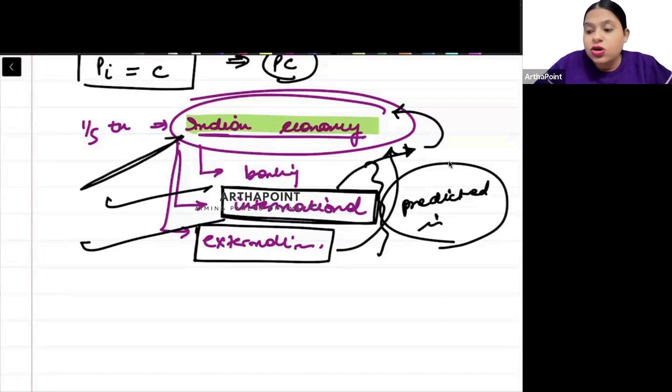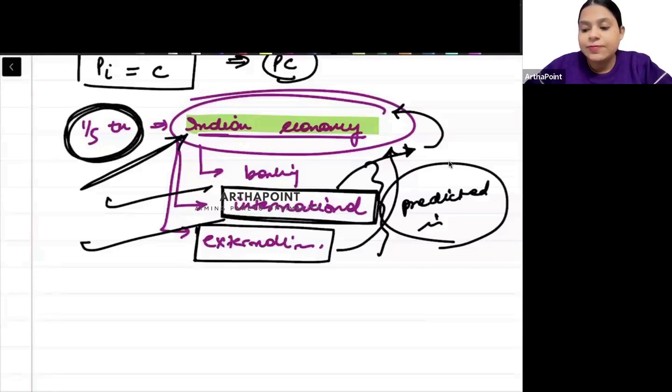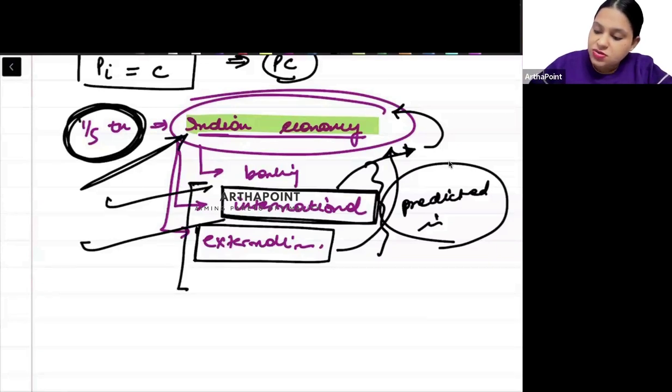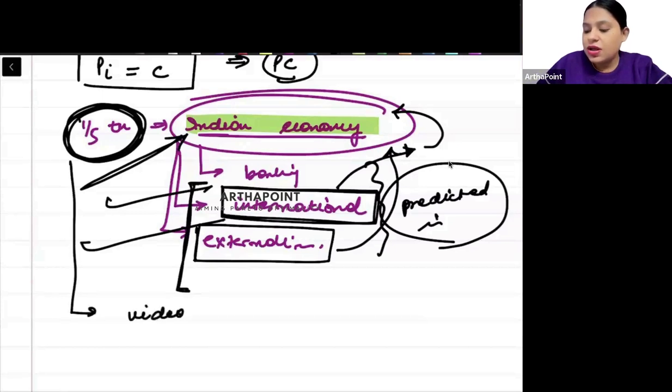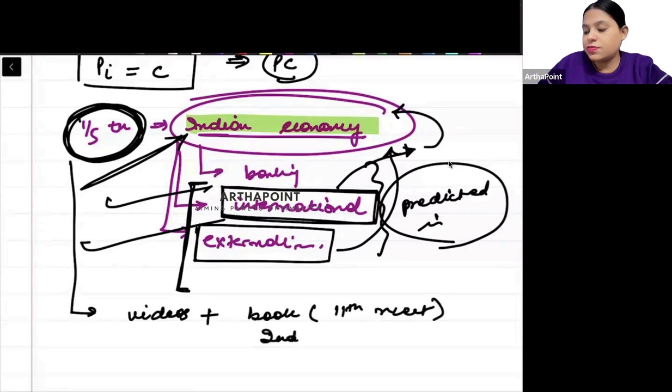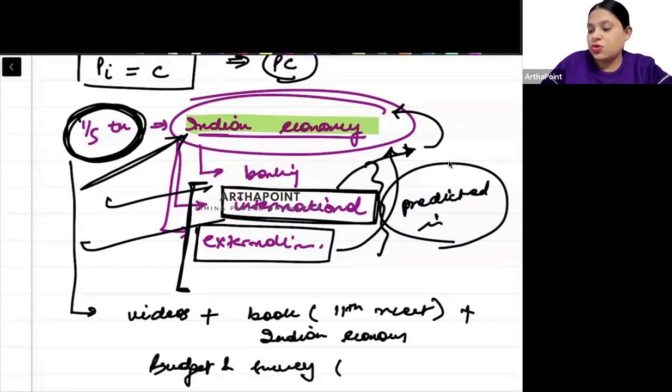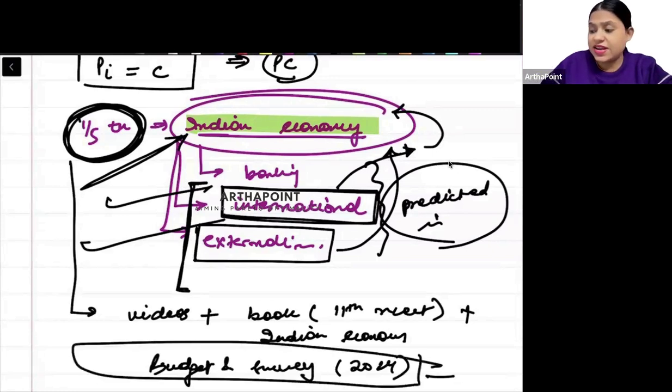So don't just focus on Indian eco as Indian eco. ऐसे मत सोचना कि ये 1/5 is completely the typical Indian eco. No. You have to first focus on these topics, right? Then you have to do the videos given on the portal. And you have to also do the book. कौन सा book? Class 11th का NCERT for Indian eco. You have to do budget and survey. Just recent. 2024, not this year. That has very less chance of coming. 2024 ka you have to go ahead and do that.